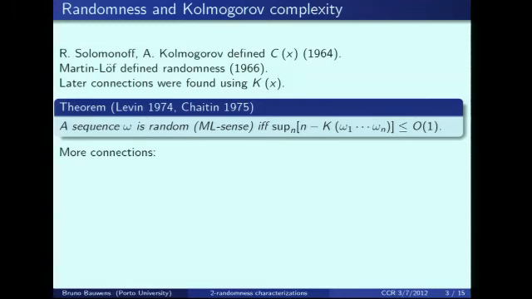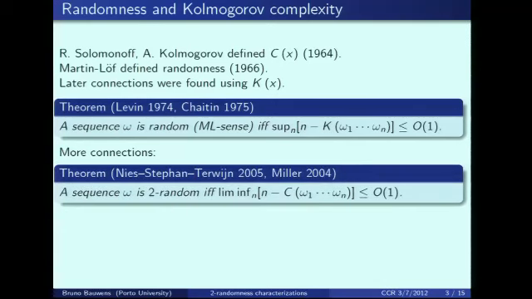Okay, and then many years later, 30 years later, there were other connections between randomness and Kolmogorov complexity. The Nies-Stephan-Terwijn-Miller theorem says that a sequence is two random if infinitely often plain complexity is maximal.